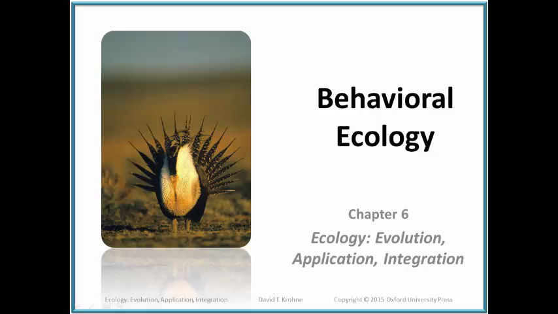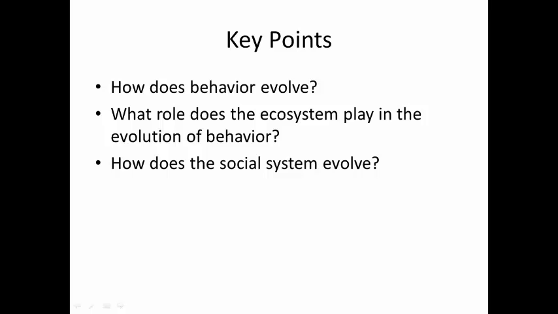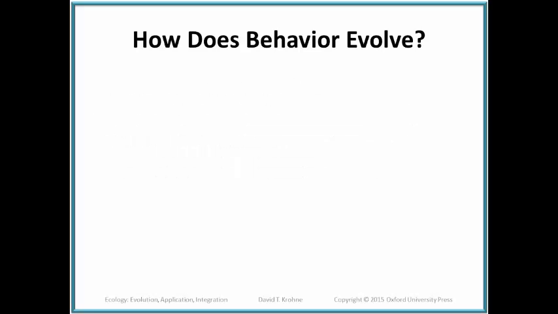Behavioral Ecology, Part A. The key points with regard to behavioral ecology: how does behavior evolve? What role does the ecosystem play in the evolution of behavior? And how do social systems such as territoriality and social hierarchies evolve? How do behaviors evolve? Let's start with that.